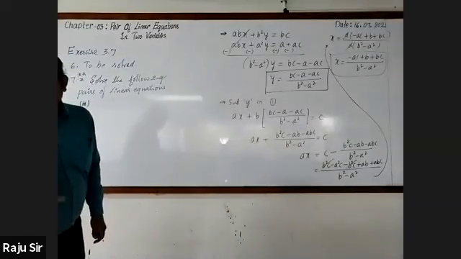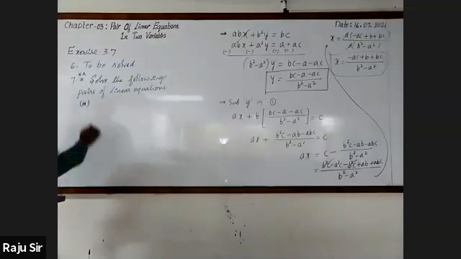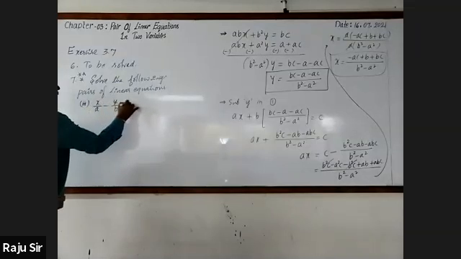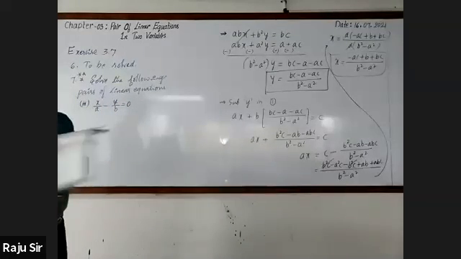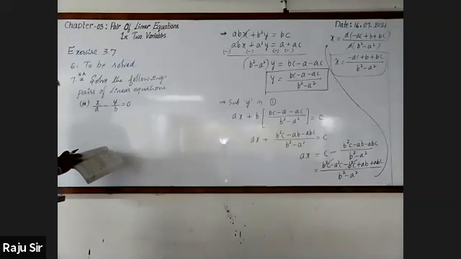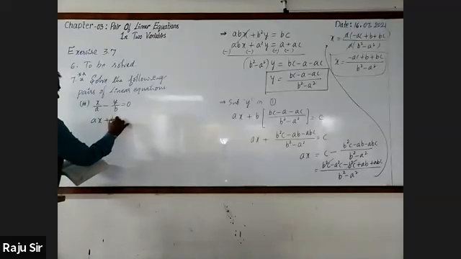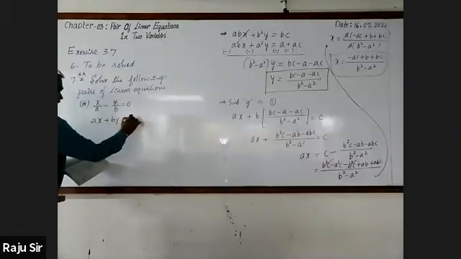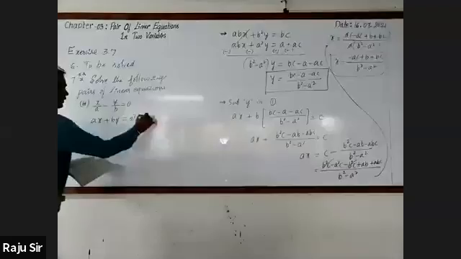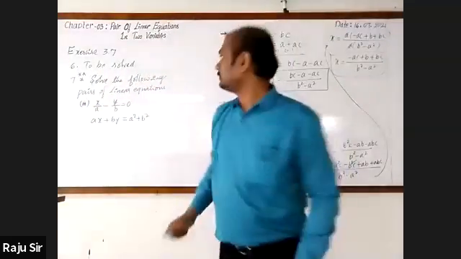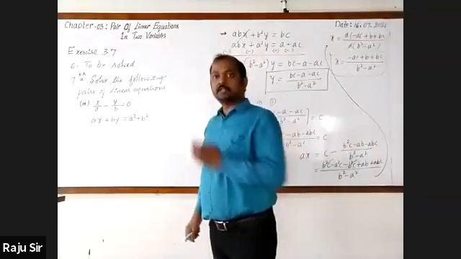It is x by a minus y by b, which is equal to 0. And the second equation is ax plus by, it is equal to a square plus b square. These are the two equations.